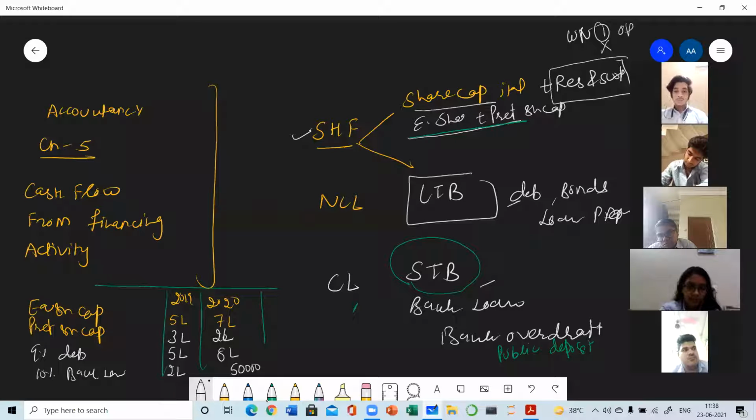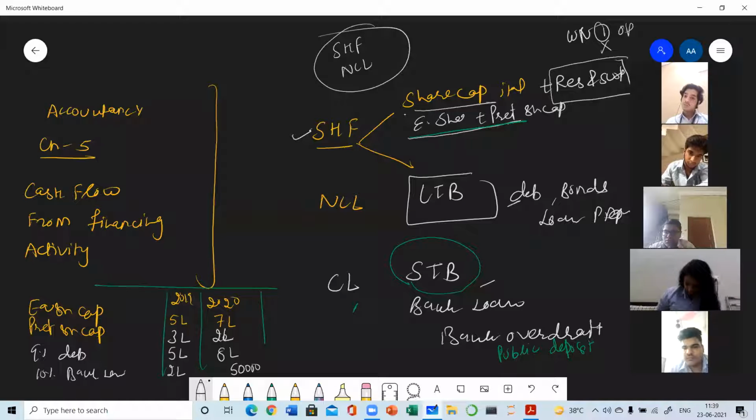So you can see all these you are going to consider while doing financing activity, and you can see that one item is increasing and one is decreasing, or all are increasing or all are decreasing. Any combination can be there. So in financing activity, basically the capital structure of a company changes. And how does the capital structure change? Just because of shareholders fund and the non-current liabilities basically. So you have to see whether all these are increasing or decreasing.